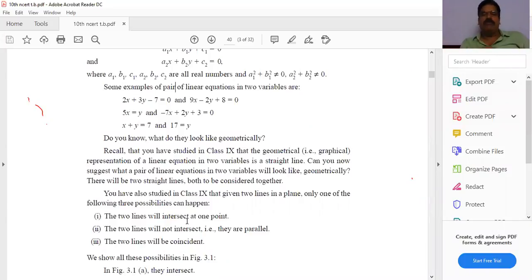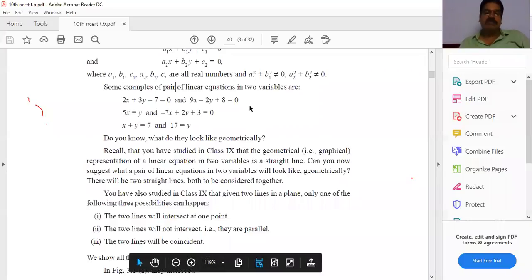First, we have to find out the solutions. Minimum 3 solutions you have to find out. You give values for x and find values for y, so that we can find 3 solutions. Plot those 3 points on the graph and you get a straight line. For one equation, you draw the straight line, 2x plus 3y minus 7 equal to 0. Like that, you can take another equation, 9x minus 2y plus 8 equal to 0, and for that also we draw the graph.